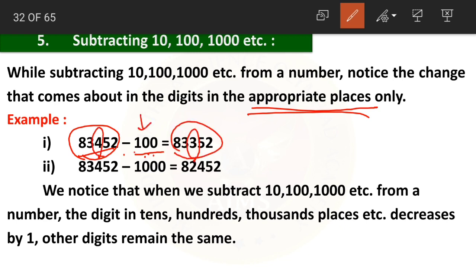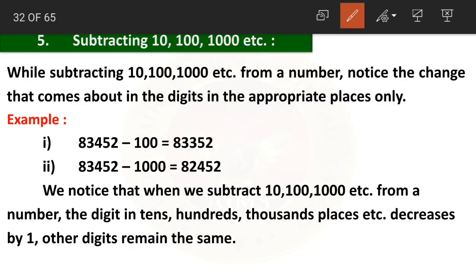We are subtracting 100, so the change is also in the hundreds place only. Yes, it is 100. So 4 minus 1, that is equals to 3 hundreds here. Clear? And when we move on to the second example where 1000 is subtracted from 83,452, see, the change is in the thousands place only. Yes, so 3 minus 1 is equals to 2.